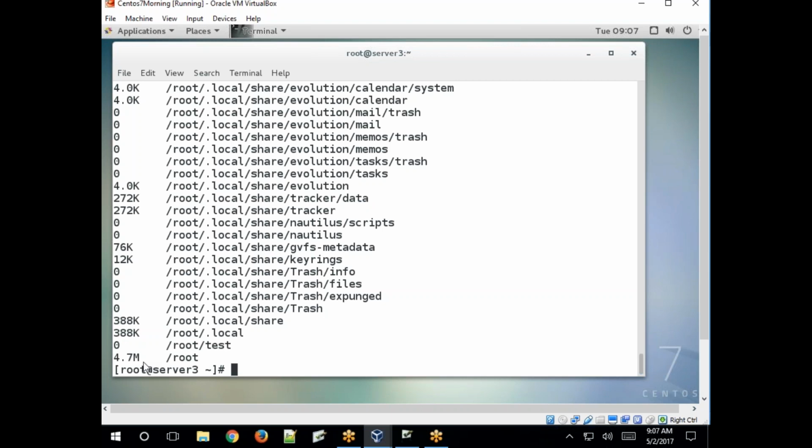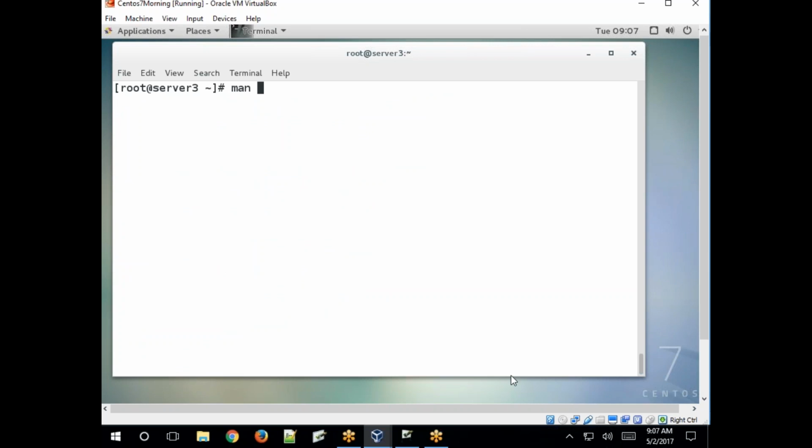Clear? See the file sizes. These files are 0 bytes. These files are 76 KB. This file and keyrings 12 KB. Clear? Got it? So like this. To know more about this command, just use the man command with du.